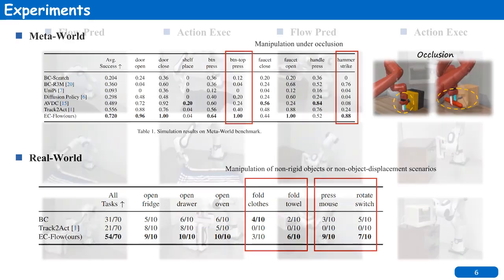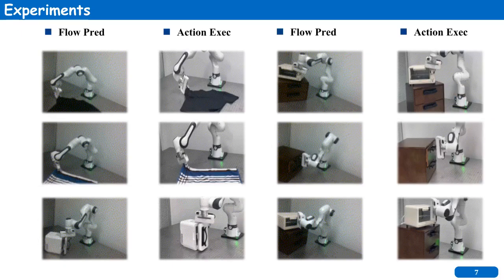Here, we visualize the results of our EC Flow method. On the left side of each column, you can see the predicted embodiment-centric flow based on the goal image and initial observation. On the right, we show the actual execution of the action derived from that predicted flow. These examples include tasks like folding towels and opening drawers and ovens, many of which involve occlusion, deformable objects, or minimal object displacement. The results show that EC Flow can generate accurate and physically executable actions directly from video, even in challenging real-world settings.